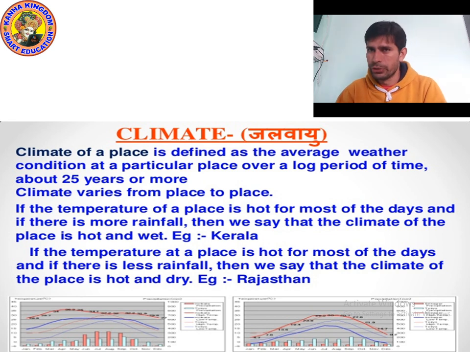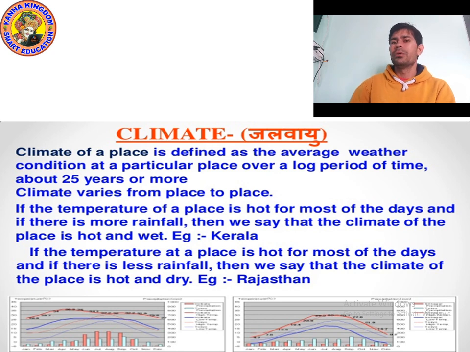And in Rajasthan, most of the places like Bikaner, Jaisalmer, Jodhpur, have a hot and dry climate. Why? Because the temperature is hot and there is less rainfall. I hope you understood. Now let's move on to the next point.